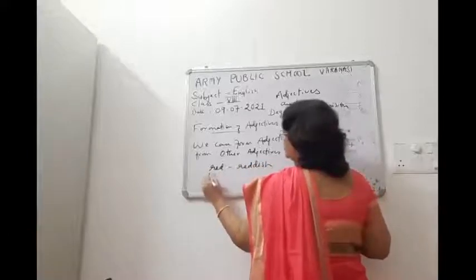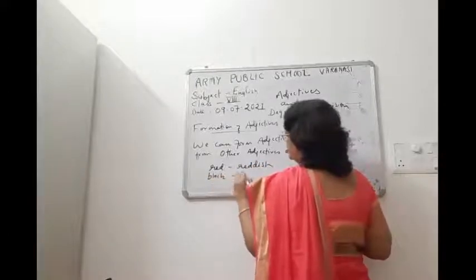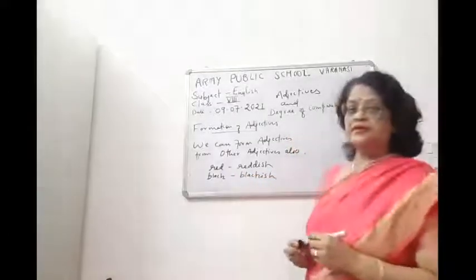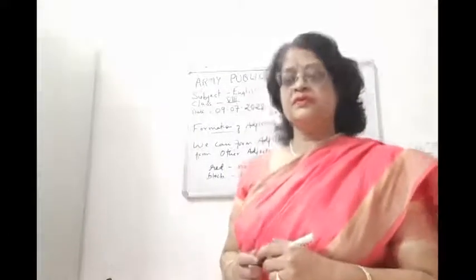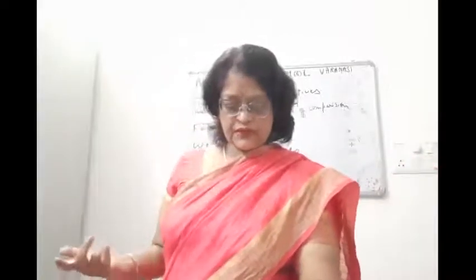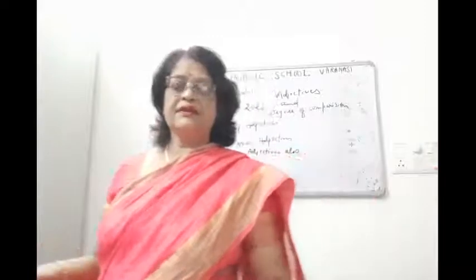Then from verbs: quarrel, quarrelsome, talk, talkative.